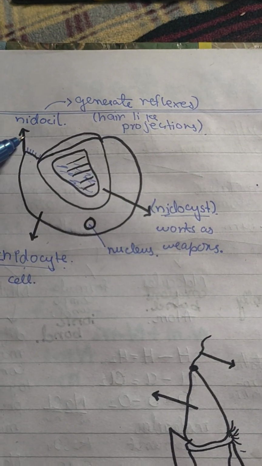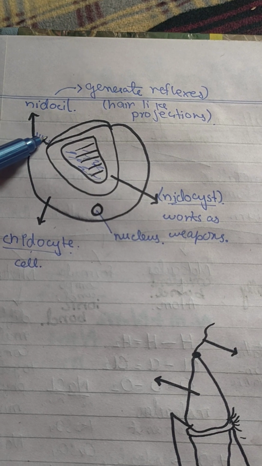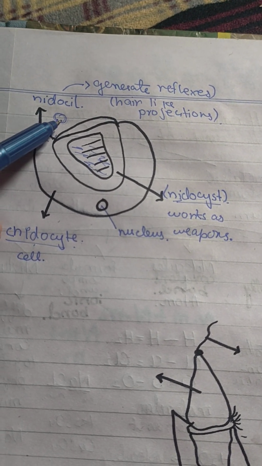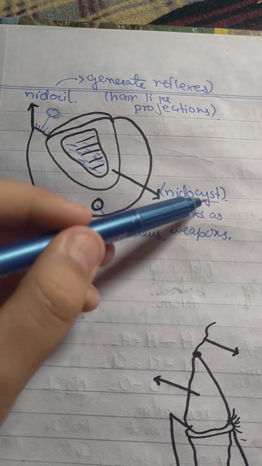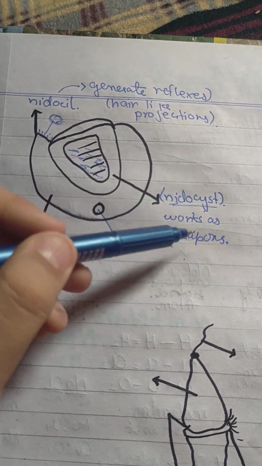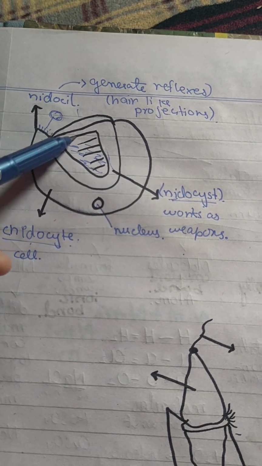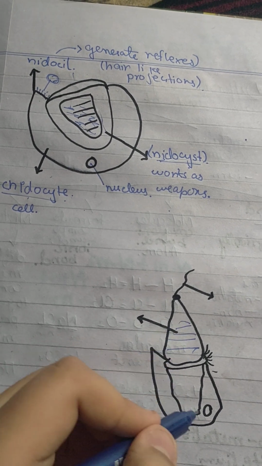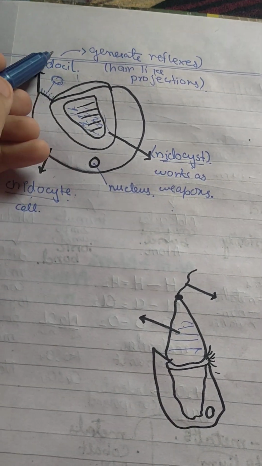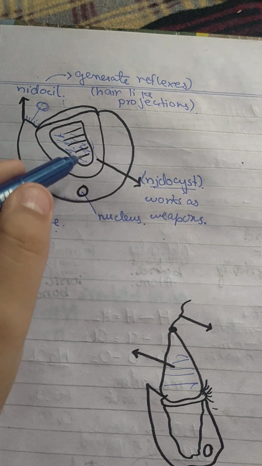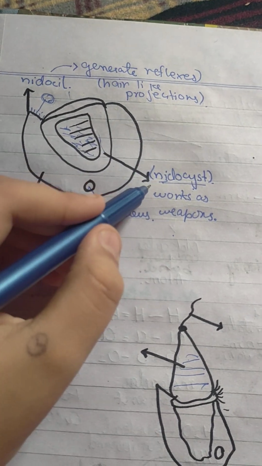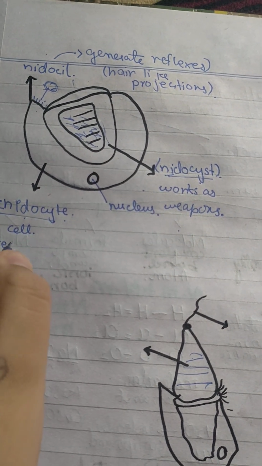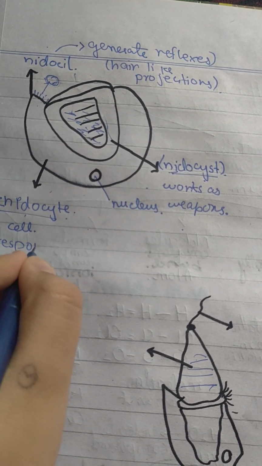First of all, nidocell, these will generate the impulse. These are hair-like projections. So when the food enters, these will generate the impulse, and those impulses will go to the nidocyst. Nidocyst will work as a weapon and try to come outside. Here in the second picture, as you can see, this is nidocyst which is coming outside. From here it came outside, upper part. Okay, so this will work as a weapon. After that, as these produce the reflexes, a response is produced by nidocyte.